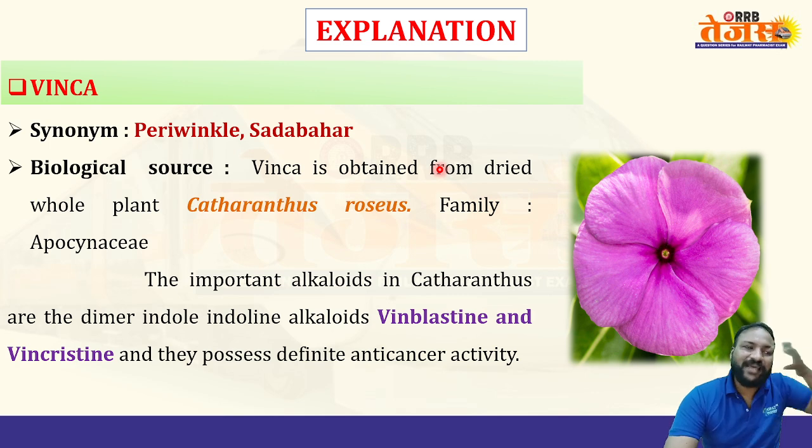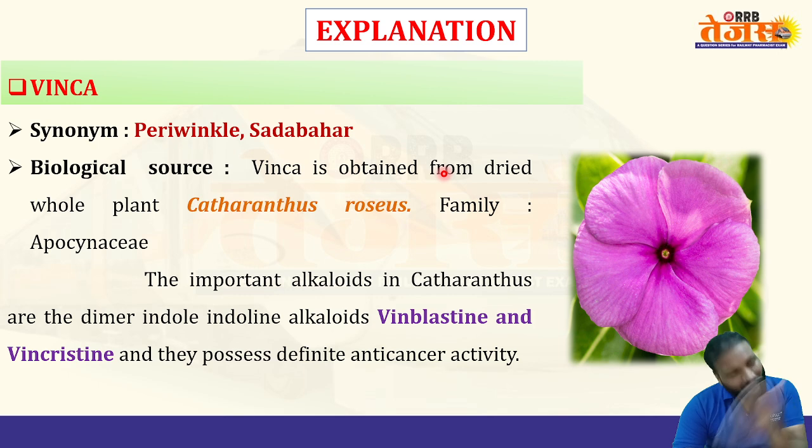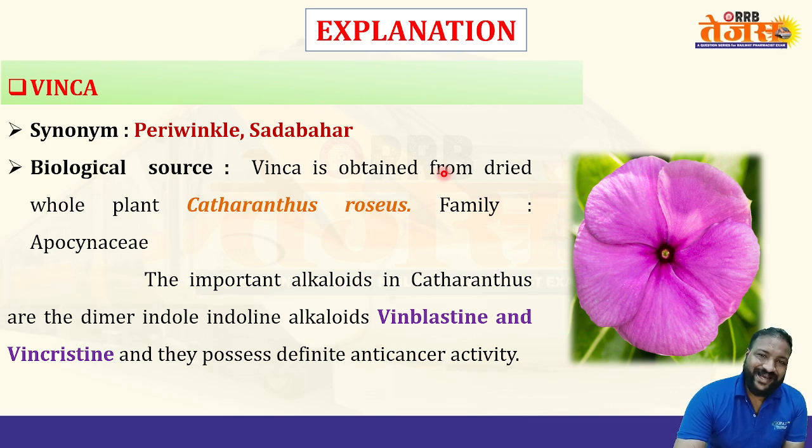Some plants have them in leaves only, some only in the roots, but some possess them in the entire plant, so the whole plant is a good source of vincristine and vinblastine.